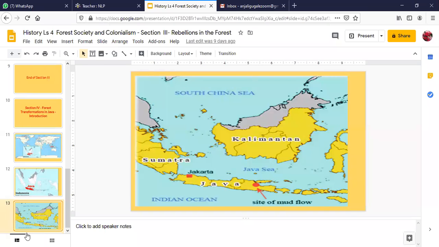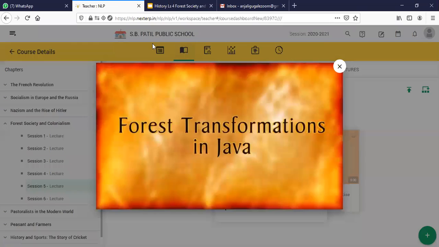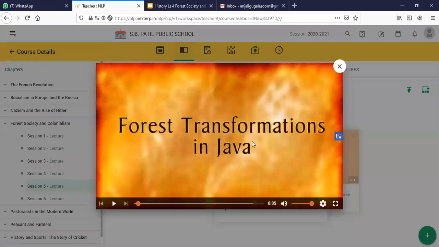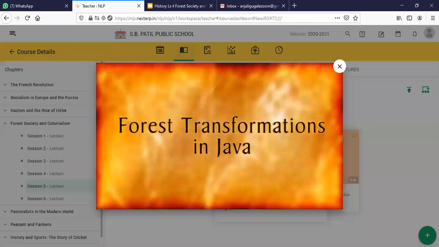So children, I'm going to share a slide quickly so that we can cover this section quickly. Is this screen visible to all? Forest transformations in Java. Yes, ma'am.